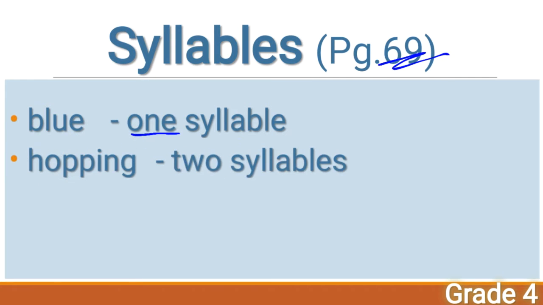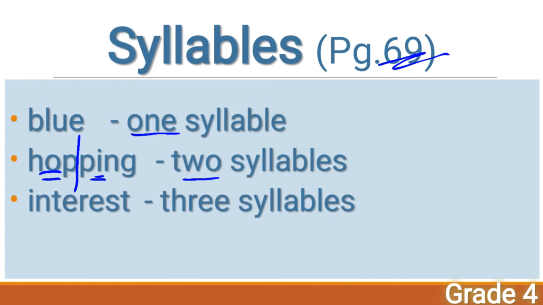And then hopping. See here, one vowel, and here also a vowel sound. So this is two syllables. And then interest, three syllables. How? Interest. Here I is the vowel sound, here E, and here also E is the vowel sound. Got it, children? Interest. Each division has its vowel sound.